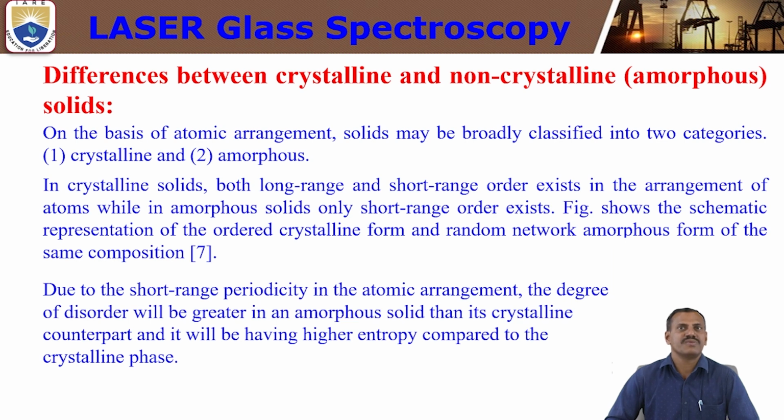Due to the short range periodicity of the atomic arrangement, the degree of disorder will be greater in an amorphous solid than in its crystalline counterpart, and it will have higher entropy compared to the crystalline phase. Glass materials have higher entropy compared to the crystalline phase. That is the difference between crystalline and non-crystalline materials, between crystal and glass.